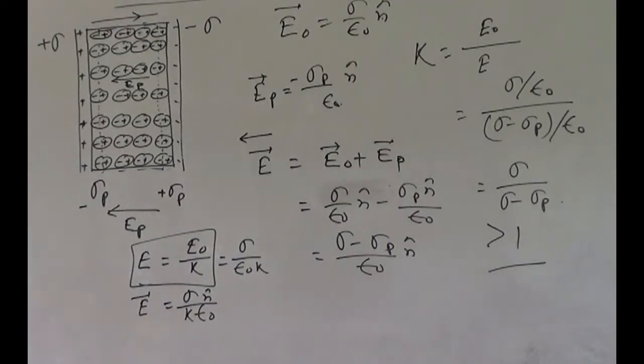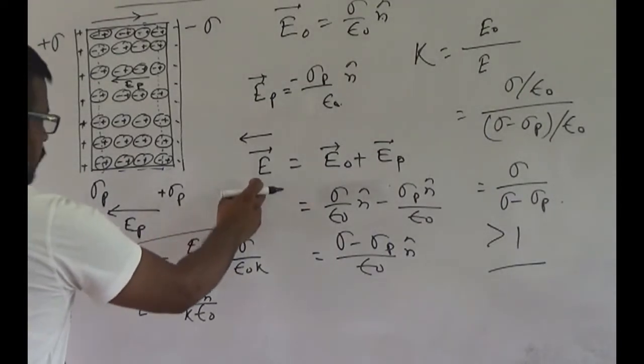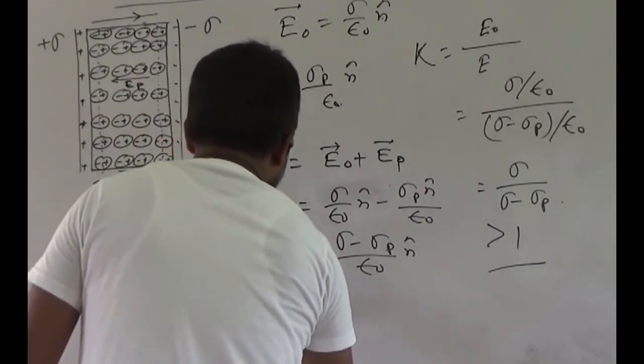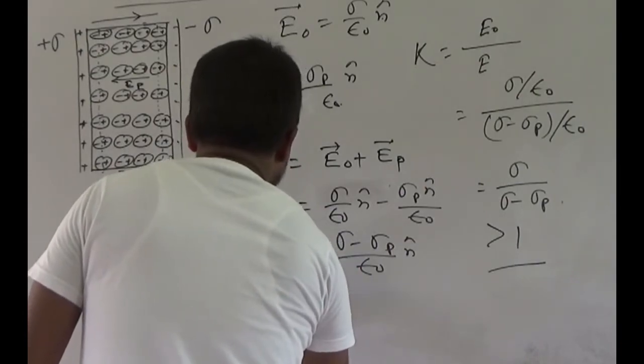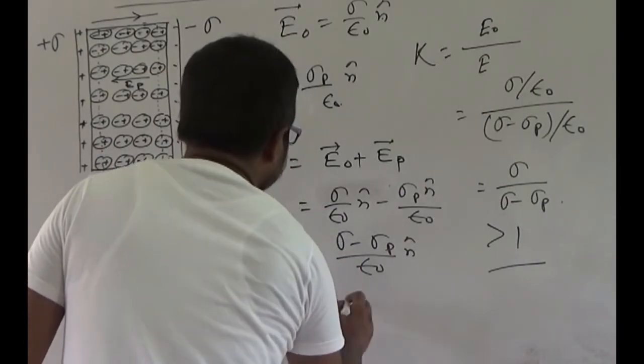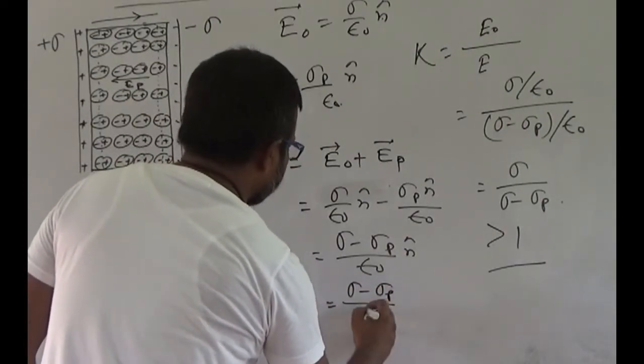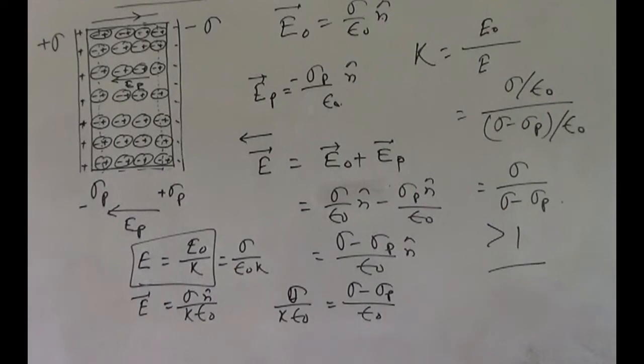Now from here, E equals sigma by epsilon naught K. Just take the magnitude. E equals sigma by K epsilon naught, and this is sigma minus sigma p by epsilon.